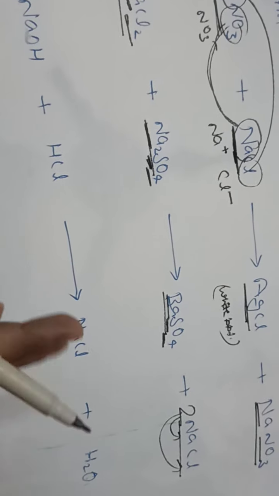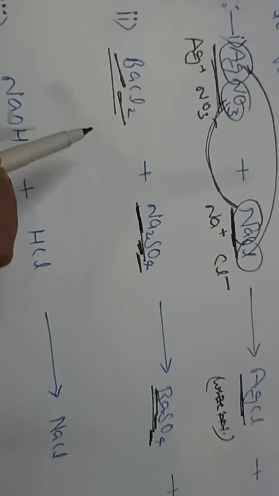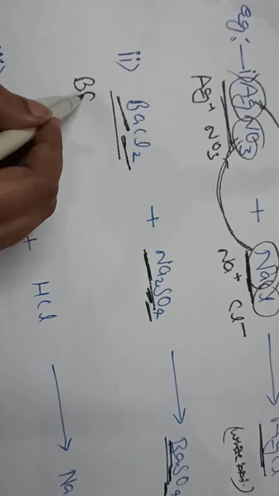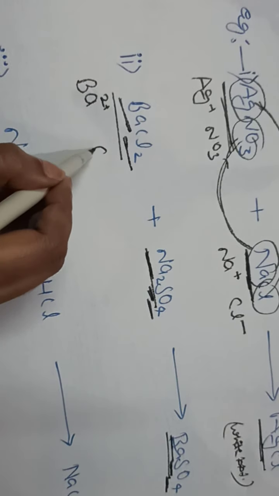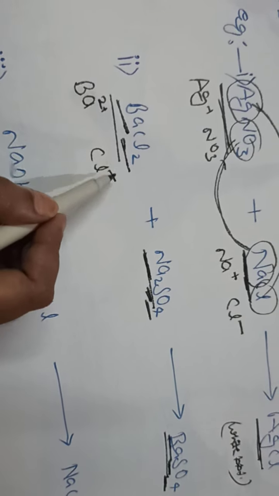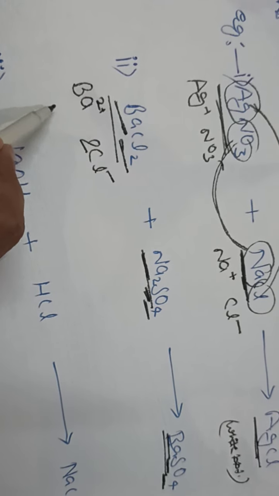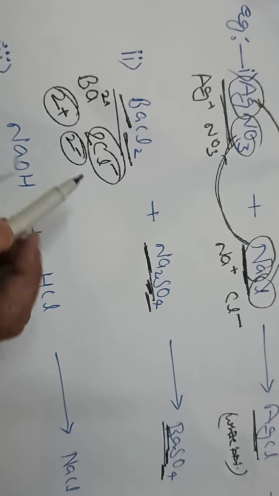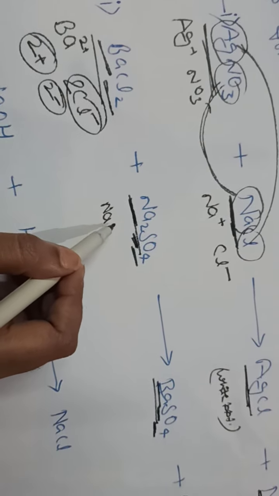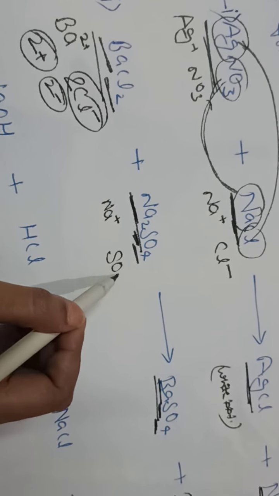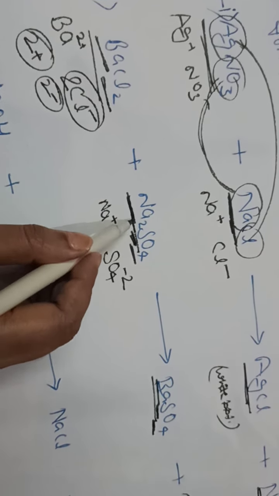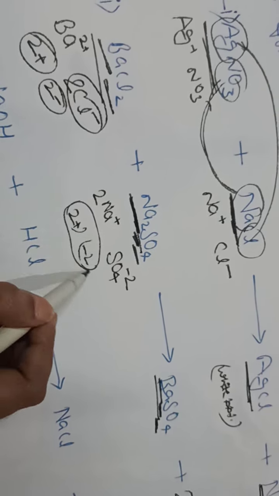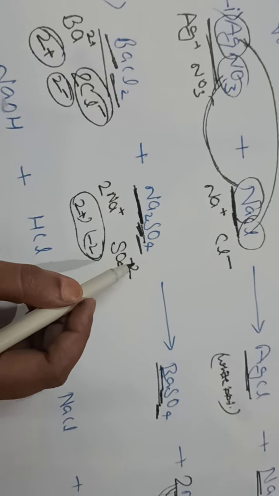Now it is balanced. Okay, now here you can see that when this product will break, then this will break as Ba2+ and Cl-. Now see, here it is 2 plus, here it is 2 minus, but here 2 atoms of chlorine are present. So total 2 plus and 2 minus will become 0, or it will neutralize. Here it is sodium because it is making a plus 1 ion and sulfate is a minus 2 ion. Now because there are 2 atoms of sodium, total 2 positive ions are present and 2 negative ions are present, so it is again neutral. So yes, it is a stable compound.